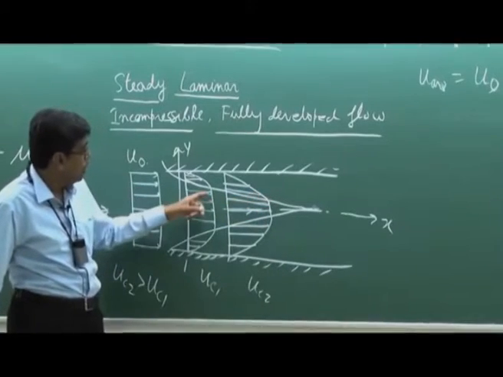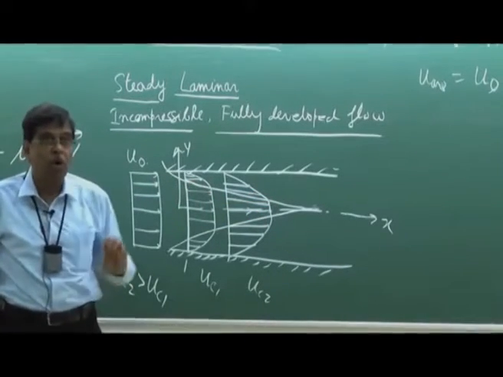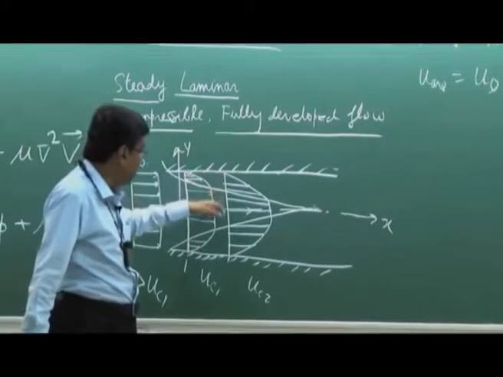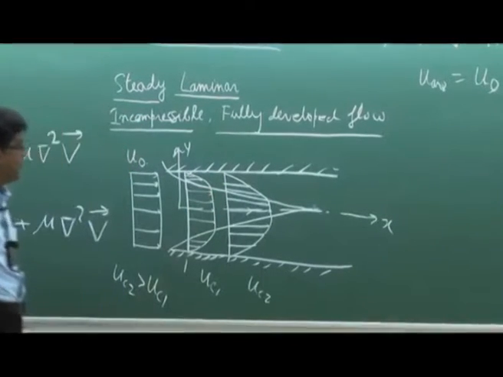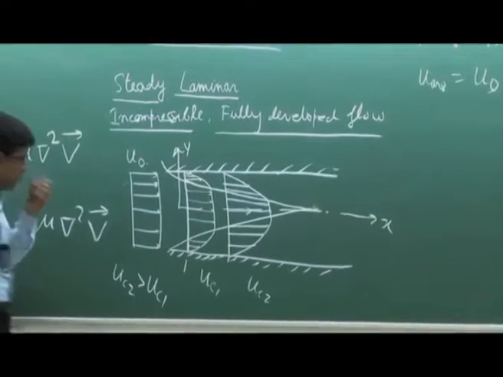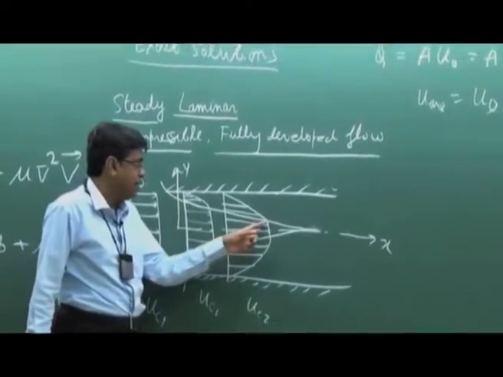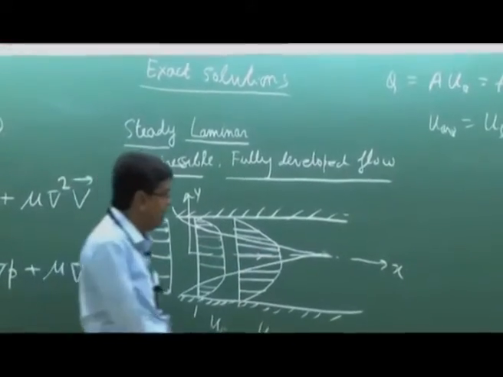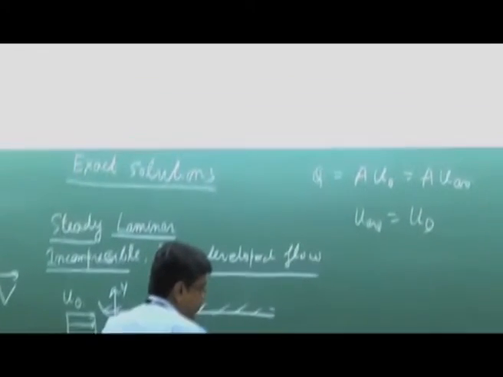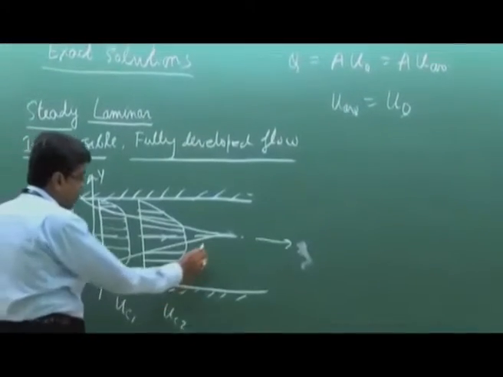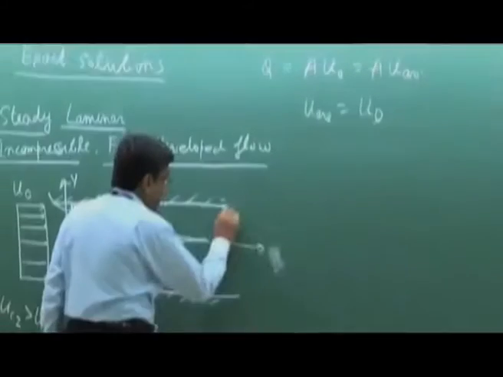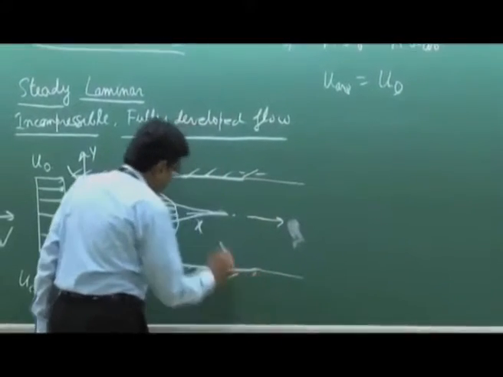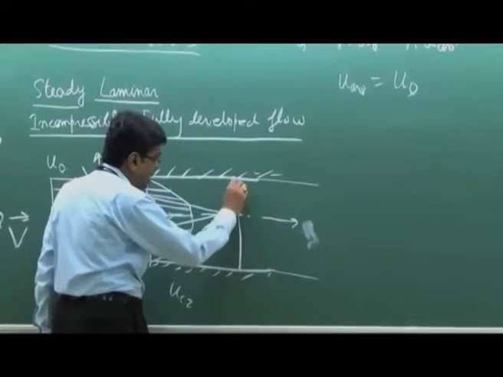That means fluid is retarded more in the direction transverse to the channel. So to have a constant average velocity, this velocity has to increase, and finally what will happen, let me write it. After the boundary layers merge, we will have a velocity profile like this.